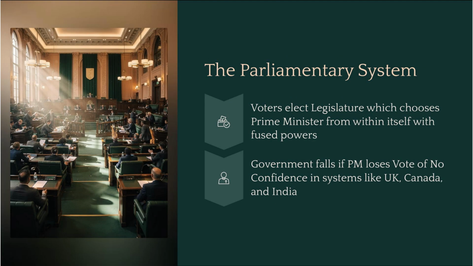In the parliamentary system, the legislative and executive powers are fused. Voters elect the legislature, which then chooses the prime minister from within itself. The executive is part of the legislature. This means the government can fall if the prime minister loses a vote of no confidence. This system is used in nations like the UK, Canada, and India.